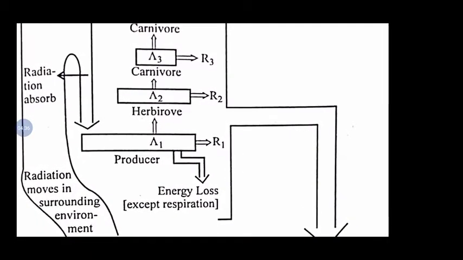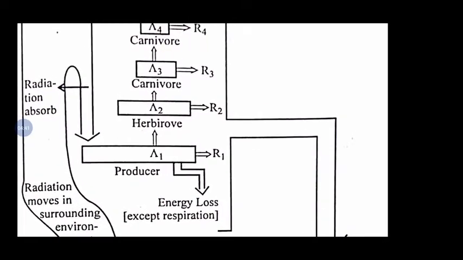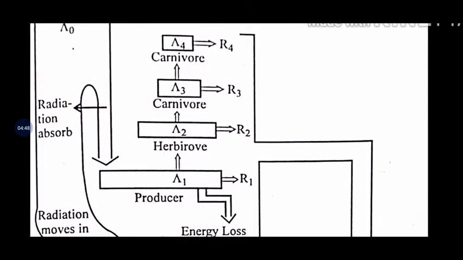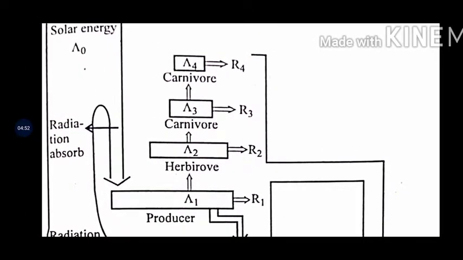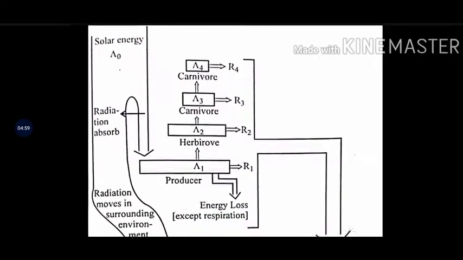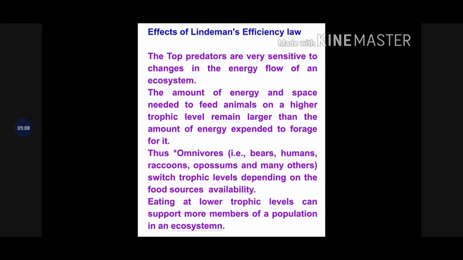Later on, the producer transfers the energy to the herbivores, which are on the second level, and these herbivores also release energy during respiration, R2. Then it transfers its energy to the carnivores, and R3 is the respiration, during which energy is released. Then carnivores at the third trophic level transfer it to the fourth trophic level, which are also carnivores, and they also release energy during respiration. So the loss of energy occurs in the form of heat in the outer environment. This was Lindemann's law.